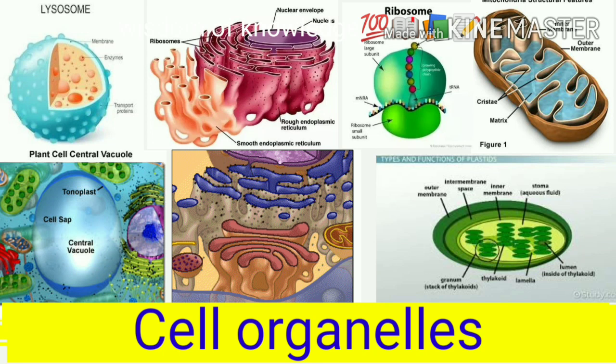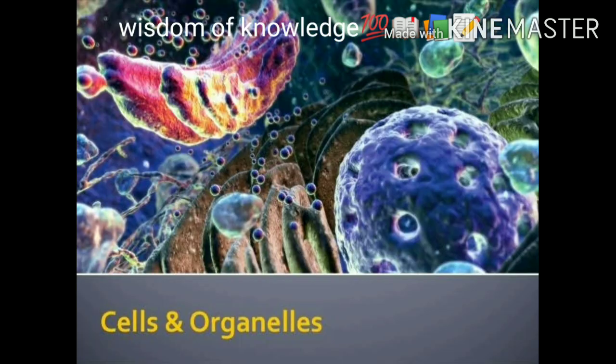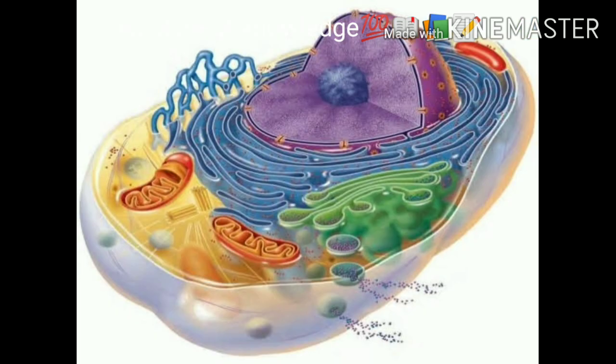Hi friends, the cytoplasm is fluid content bounded by the plasma membrane. It also contains many specified cell organelles. Each of these organelles performs a specific function for the cell. Let us know about these.